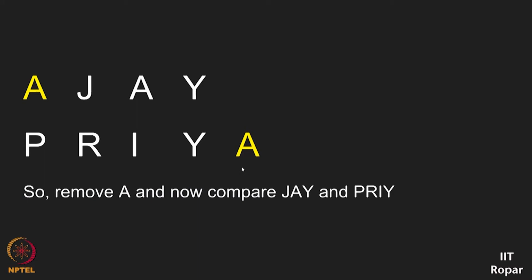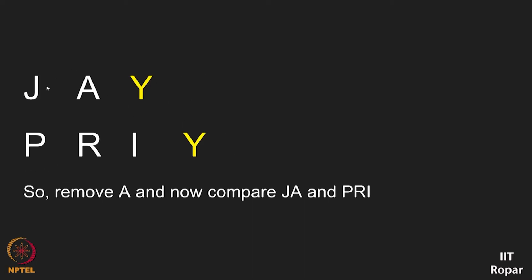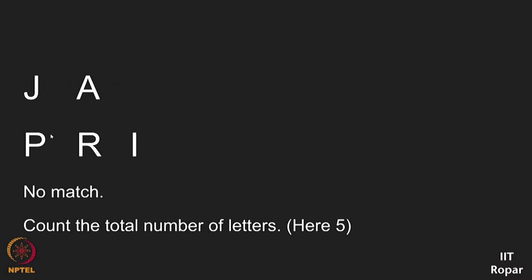So as I said, you cross out A, and what you have remaining, you compare those two names. Here also you have a letter in common, Y. So you have to cross out this letter Y. I'm sorry, this has to be Y. So remove Y and now compare these left out strings, JA and PRI. If you compare, there is no match. There is nothing common between these two strings.